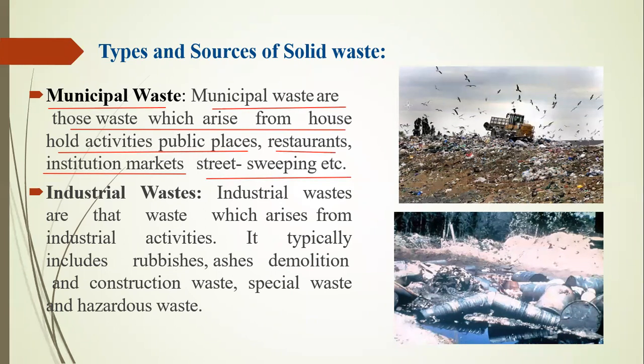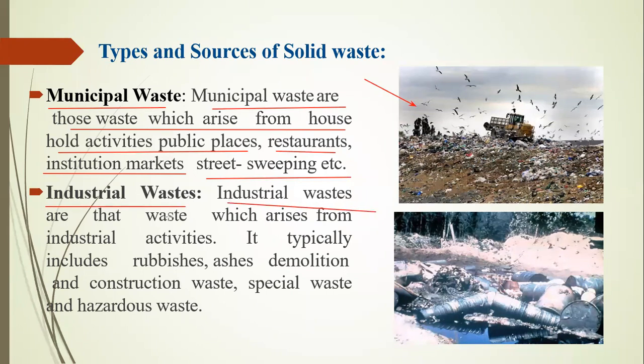We have shown this in this image. Here, the maximum amount of waste is put in one place. It is collected from commercial and residential areas. Most of the waste is plastic and rejected household food, which is solid waste. Next is industrial waste.